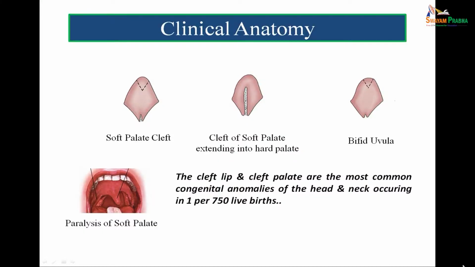Now this soft palate is also important because of its developmental anomalies. The cleft lip and cleft palate are the most common congenital anomalies in the head and neck, and the incidence is 1 per 750 live births. One can see in the slide here that on the extreme right, the cleft is not to a severe extent, so that it is restricted to the uvula. It is a case of bifid uvula.